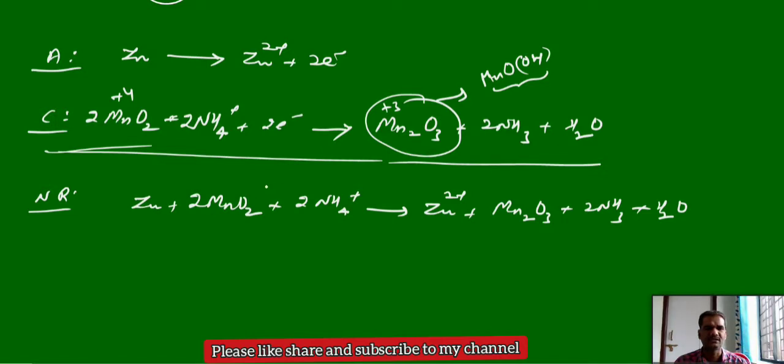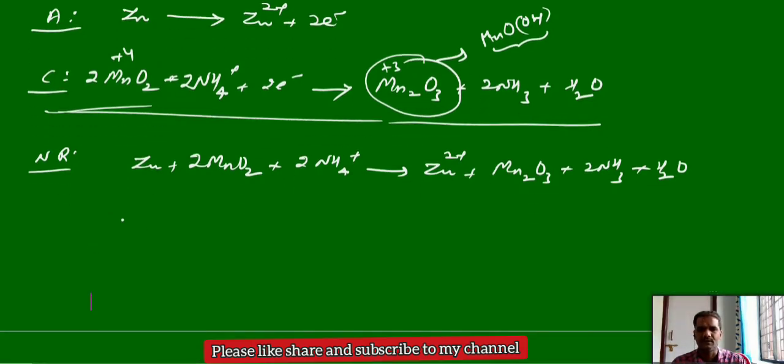Mostly these dry cells are used for regular purposes in wall clocks and torch lights, for the production of electricity. And the ammonia produced in this chemical reaction can react with zinc and form a compound. This is a very important point you should remember. The zinc ions produced here can react with ammonia and form a zinc complex.